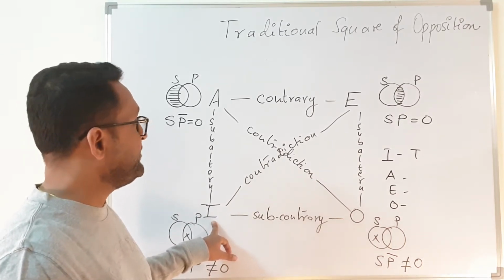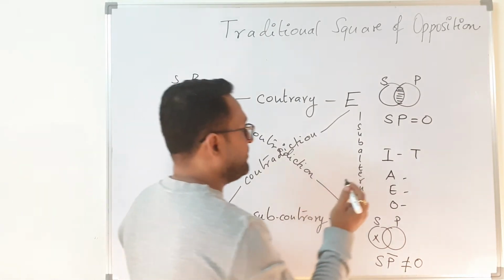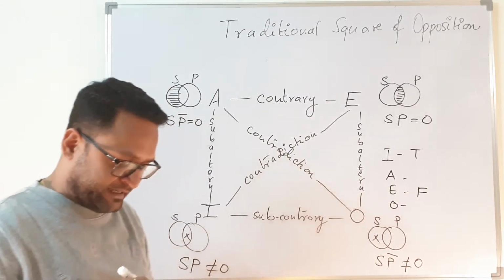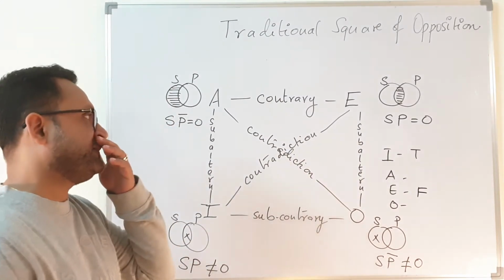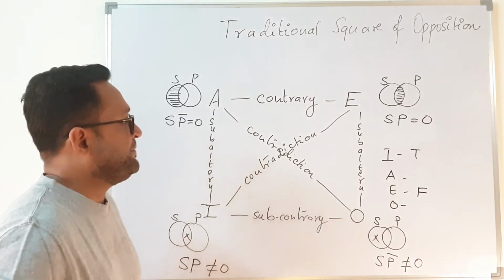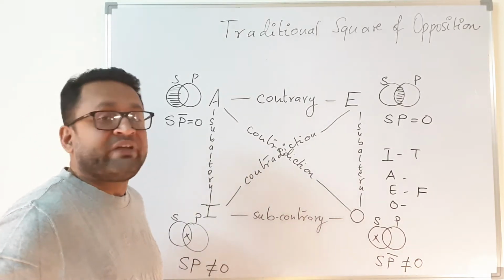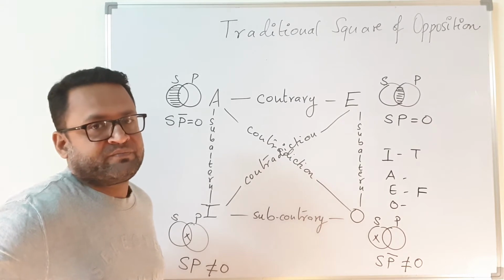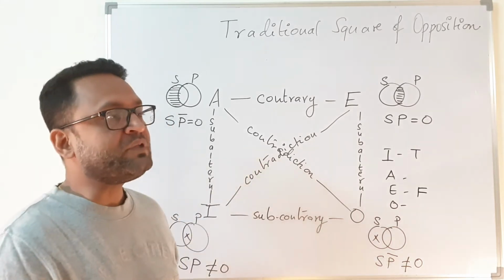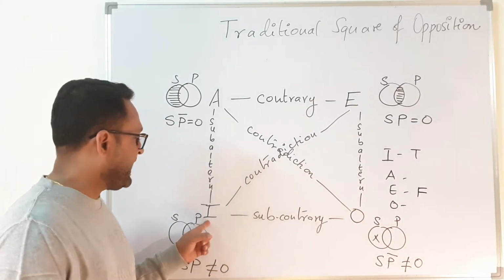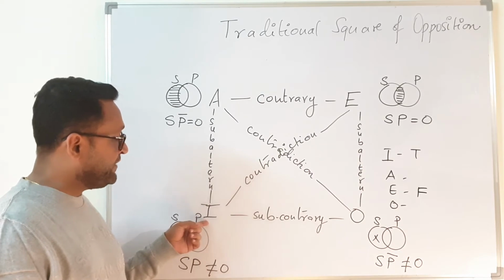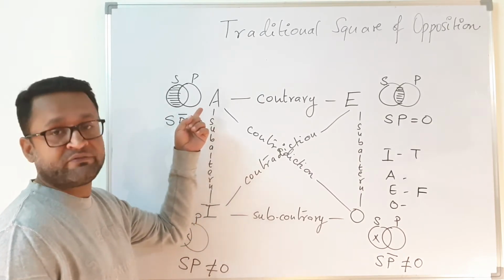So what is going to be the value of E? Now the value of E will be false because it is just going to be the opposite of that. So you know it, right? Okay, fine. So you found the value of E. Now what is going to be the value of A? The value of A you cannot determine. This is the thing which I am trying to bring, that if you know the value of I is true, then you do not know the value of A. If you would have known that the value of I is false, then you definitely know the value of A, right?